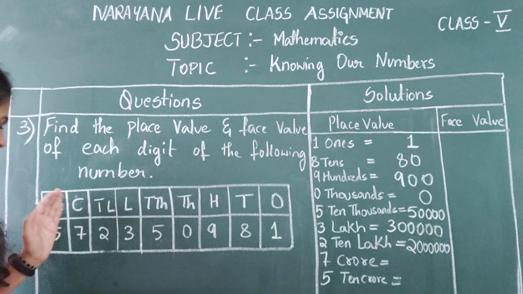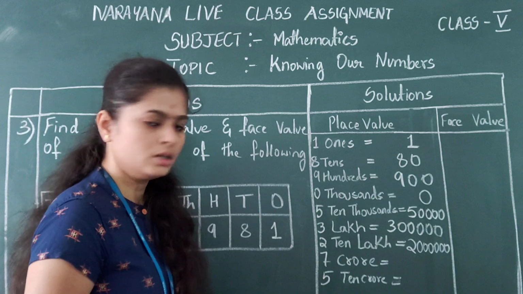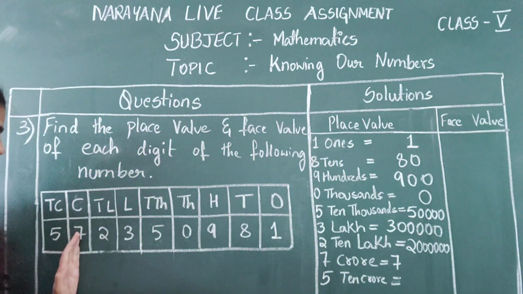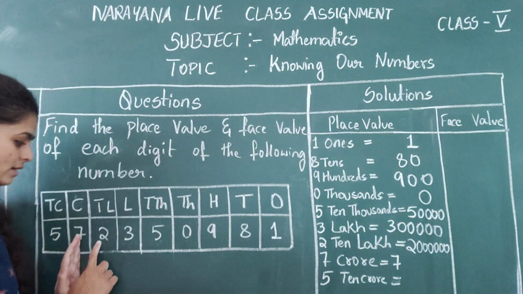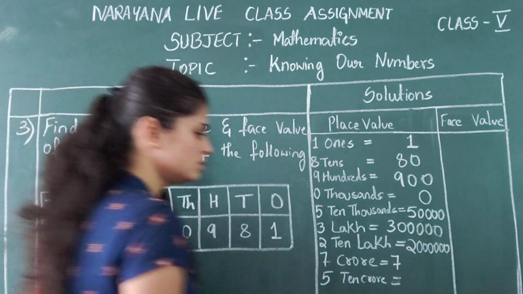So the next one, 7 crores, right? So I have written 7 crore. So how to write? First we will write 7. After 7, check how many digits we have. Those many zeros we are going to write: 1, 2, 3, 4, 5, 6, 7. So 7 zeros.